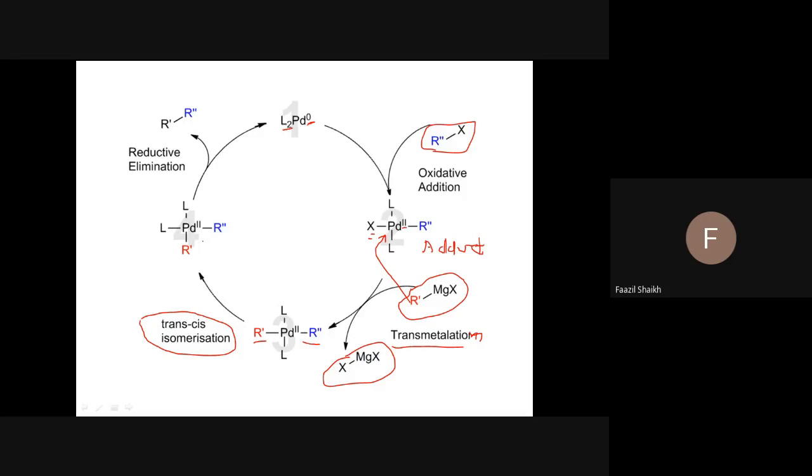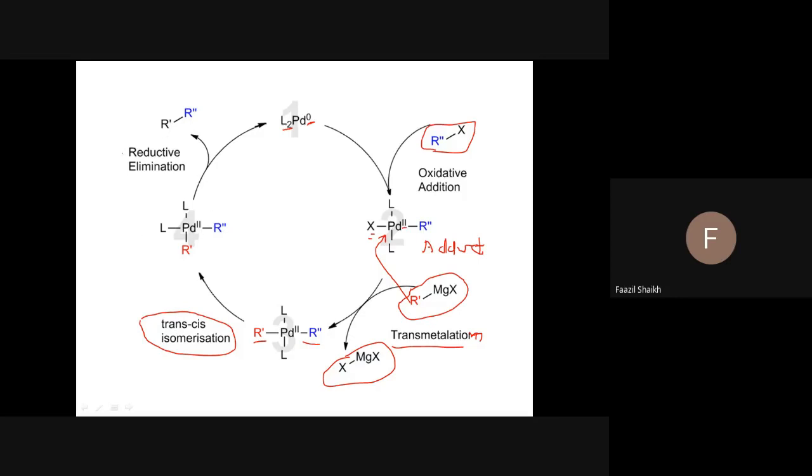Once they are cis to each other, only then the R dash, R double dash combination, or we can say bond formation, takes place.